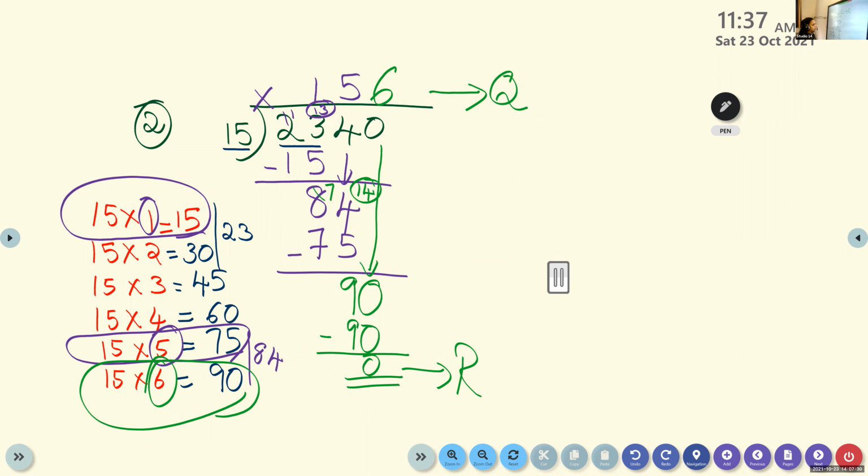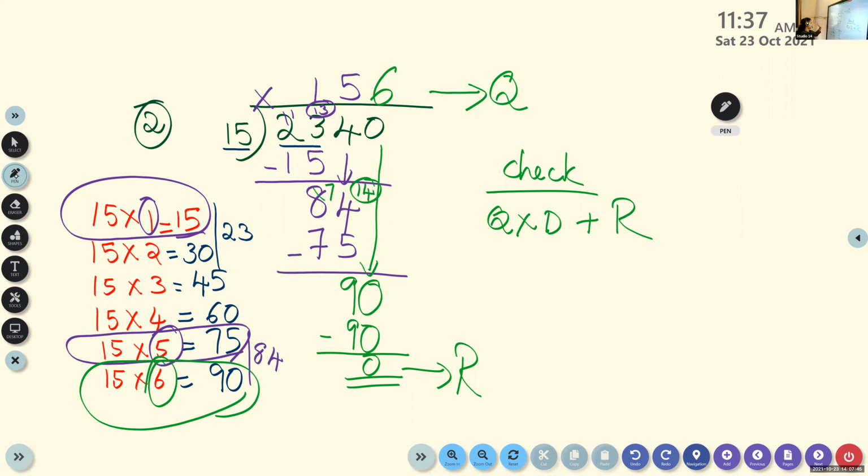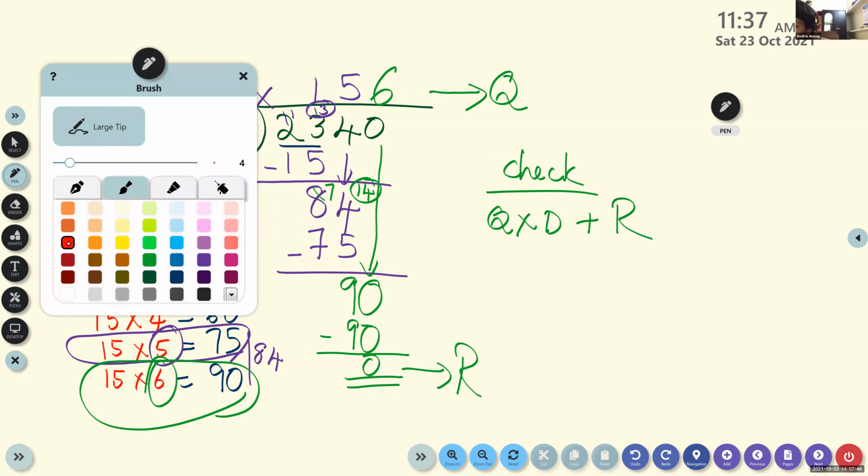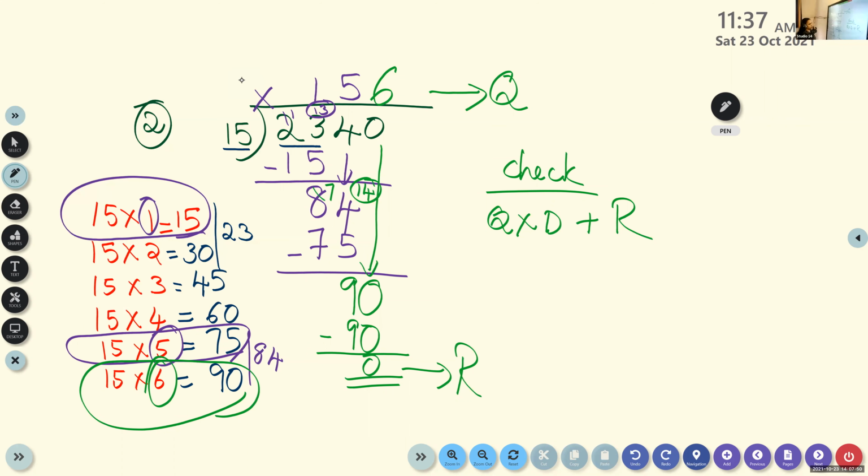So how to check? You have to multiply quotient times divisor plus remainder, plus 0 equals. Also, you mute your device and do alone.